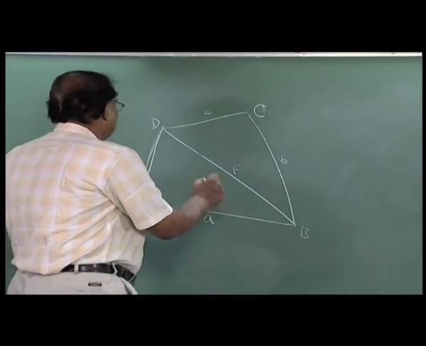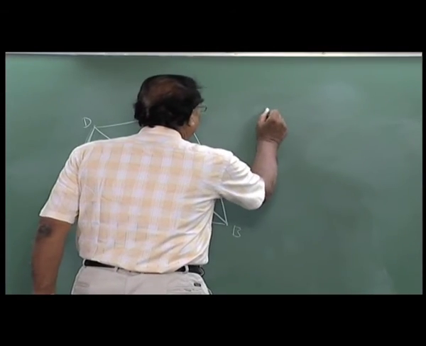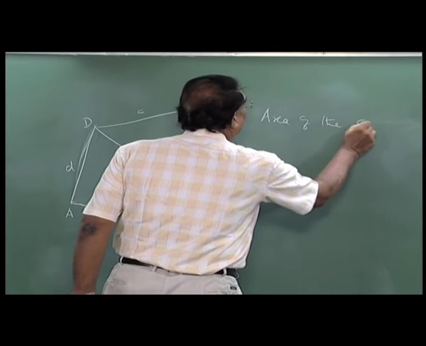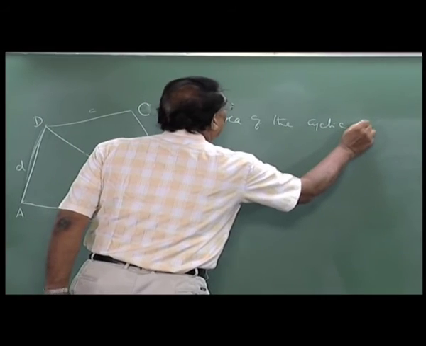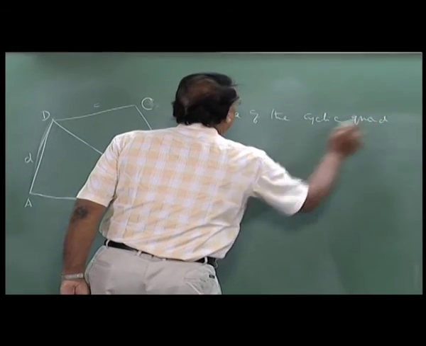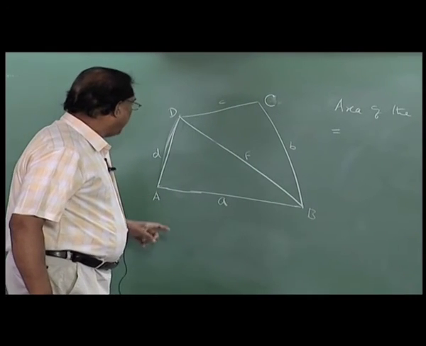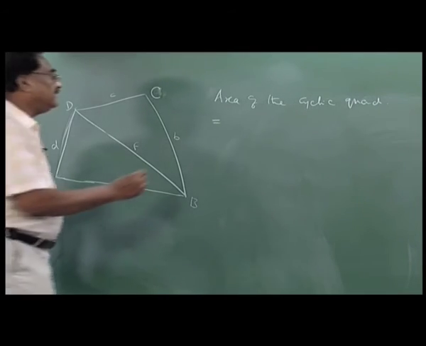So ABCD is a cyclic quadrilateral. The area of this cyclic quadrilateral can be thought of as the sum of the areas of triangles ABD and BCD.